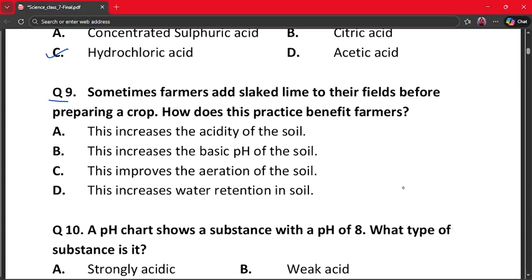The correct answer is option number B, because slaked lime is basic in nature. It reduces soil acidity. This increases the pH of acidic soil. That improves crop growth. So option B is the correct answer.